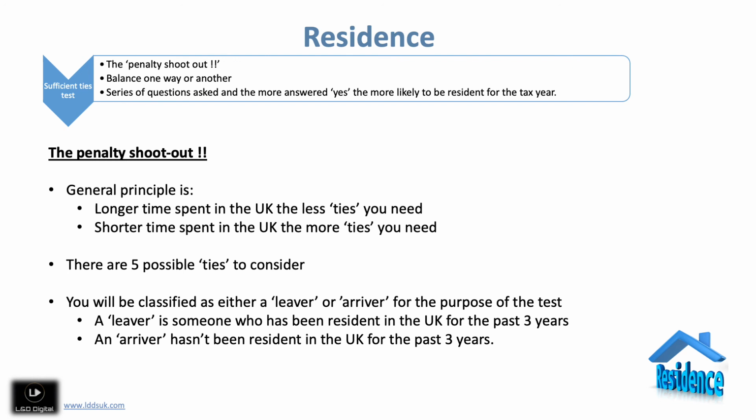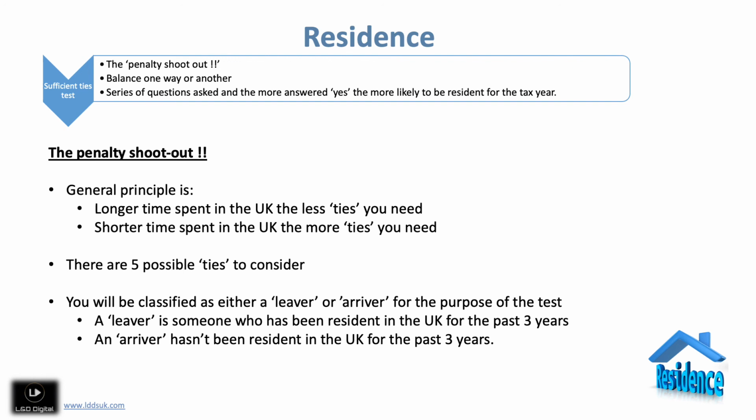Now, it's important for you to understand that a leaver is someone who has been resident in the UK for the past 3 years. An arriver is somebody who hasn't been resident in the UK during the past 3 years. So in theory, whilst it seems obvious that if you come into these shores you're an arriver, or if you're going away from these shores you're a leaver, it's actually a little bit more detailed than that, because you could essentially be resident in the UK, go and work abroad, come back to the UK and be classified as a leaver.